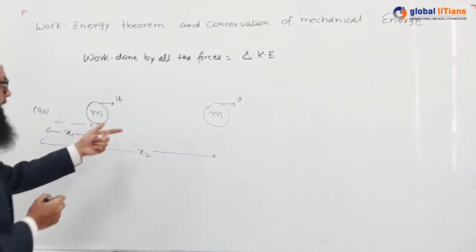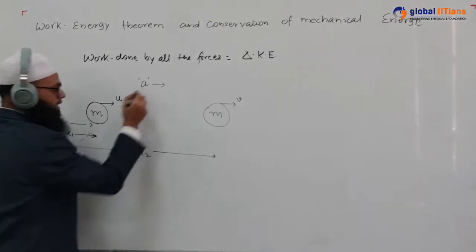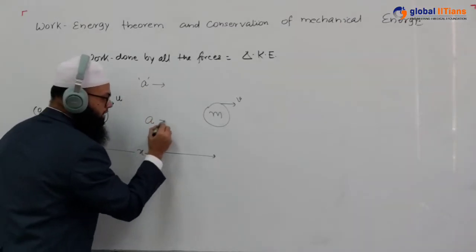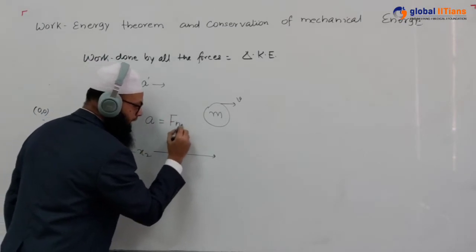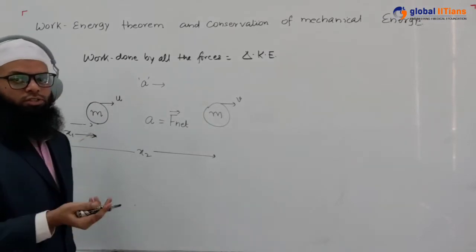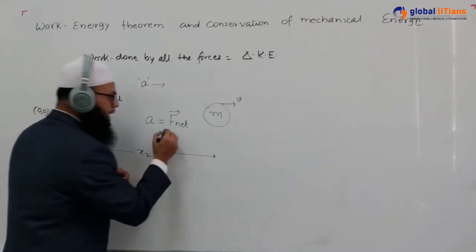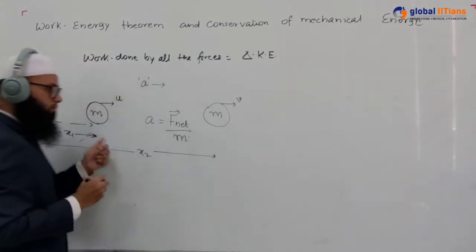Okay. In this case, let's say the acceleration is a. It is moving with an acceleration a, and this acceleration a is nothing but the effect of net force acting on the block. Net force means sum of all the forces, because we are going to find out the work done by all the forces. So a is net force upon the mass of the ball.